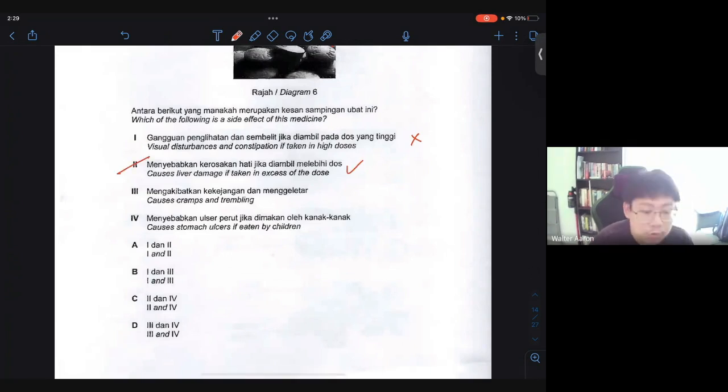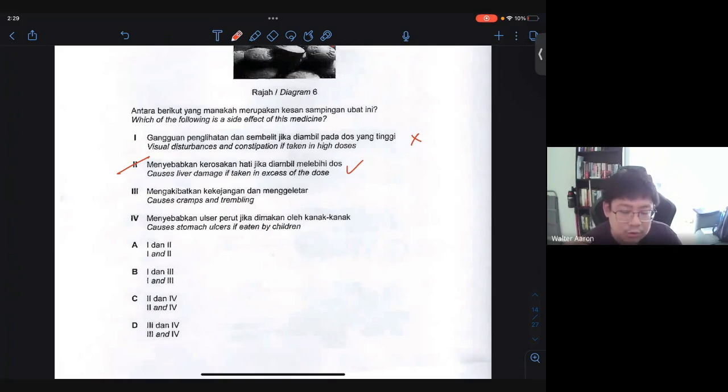Correct. Actually, most drugs will cause a person to have severe problems when they take too much of this modern medicine. Sometimes they can destroy, technically speaking, spoil your internal organs, especially the liver because it detoxifies all drugs, and also your kidney sometimes, because the kidney is the filter of the blood itself.